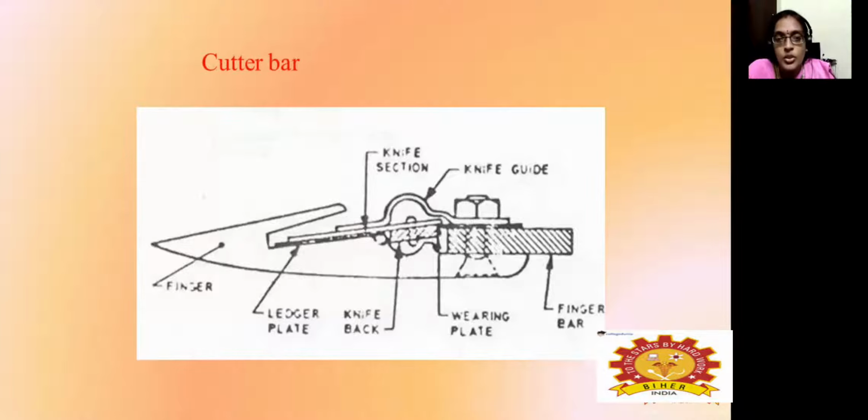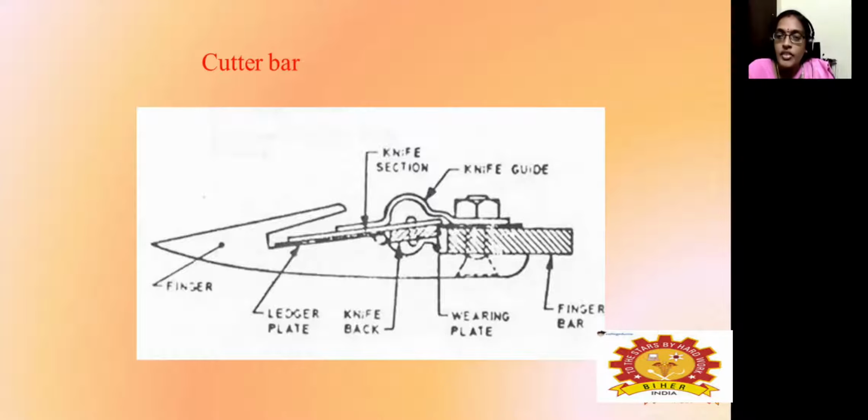So this one is known to be the cutter bar assembly. Then it consists of a knife section, knife guide, and the finger bar, bearing plate, knife back section, ledger plate, so finger. So these are all the important components of a mower. So main component is the knife section.